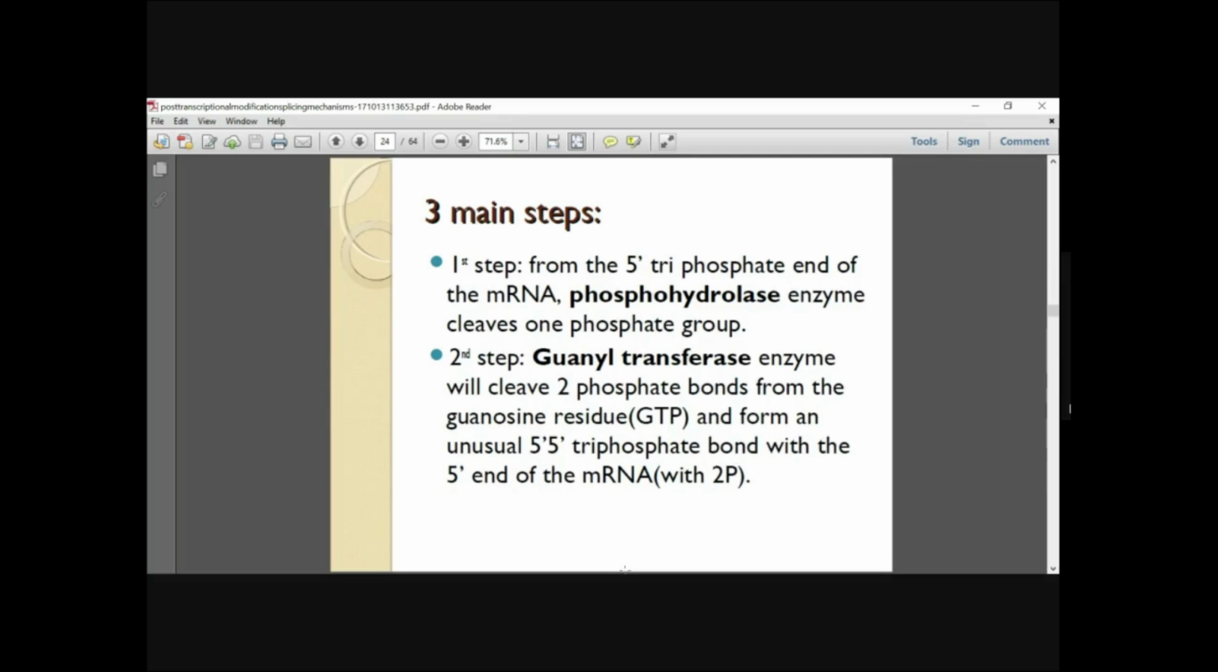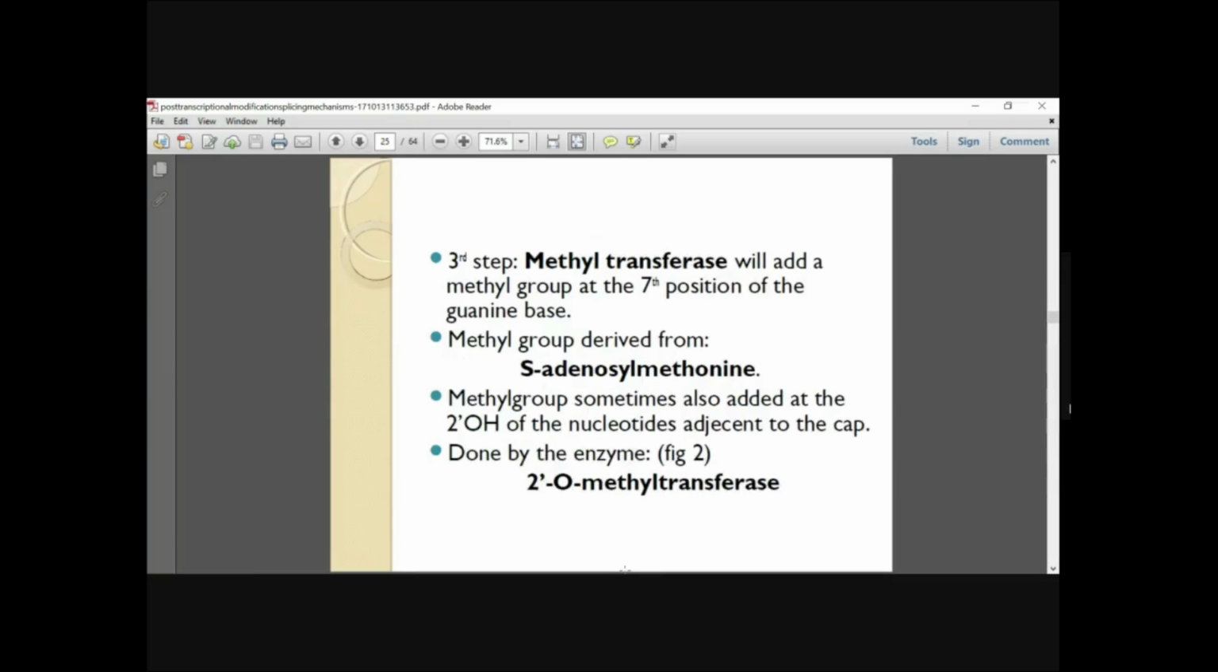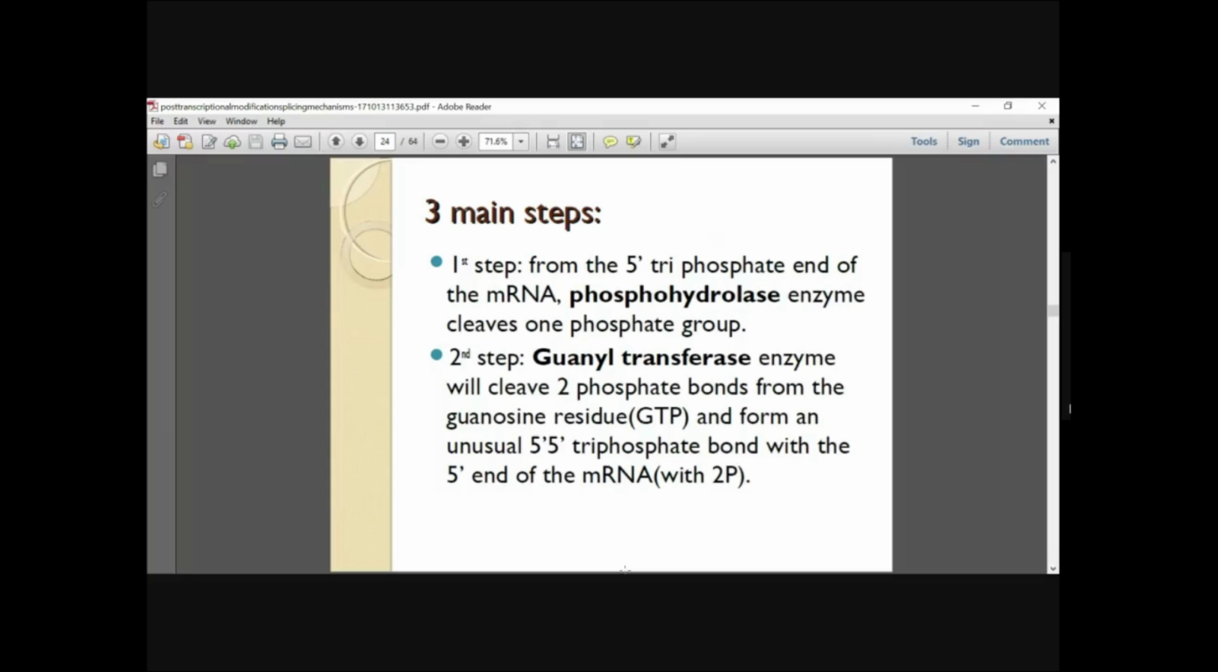There are three main steps. First step is from the 5' triphosphate end of the mRNA, the phosphohydrolase. Now we'll see the enzymes which take part in this. There are three main enzymes which take part in this 5' capping process. First is the phosphohydrolase enzyme. Second one is the guanylyl transferase enzyme. And third one is the guanine 7-methyl transferase enzyme. So first is the phosphohydrolase enzyme.